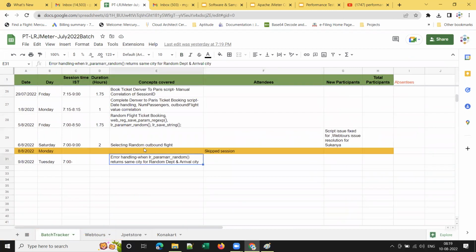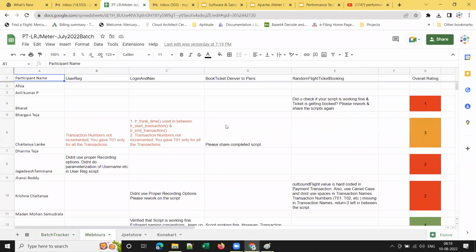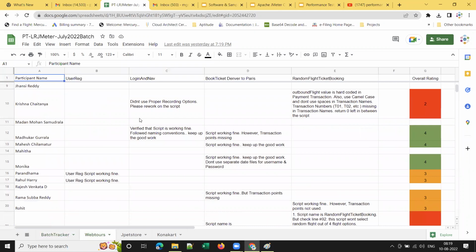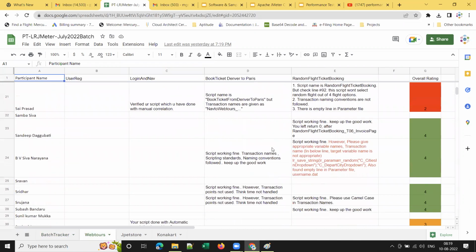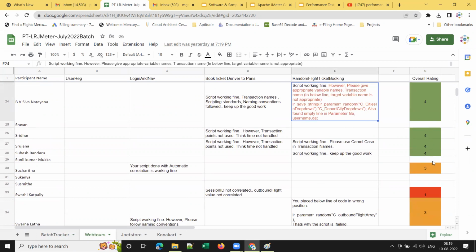And what are the concepts that I am covering on each day? Every day I will be maintaining a tracker like this, and also I will review the scripts and share the review comments like this, which no other trainer in performance testing does, at least. No, none of them does this. I'm very sure about that. I do this generally on weekends, on my Saturdays and Sundays. And I will be sharing the corrections and review comments, and I will be giving a rating like this.